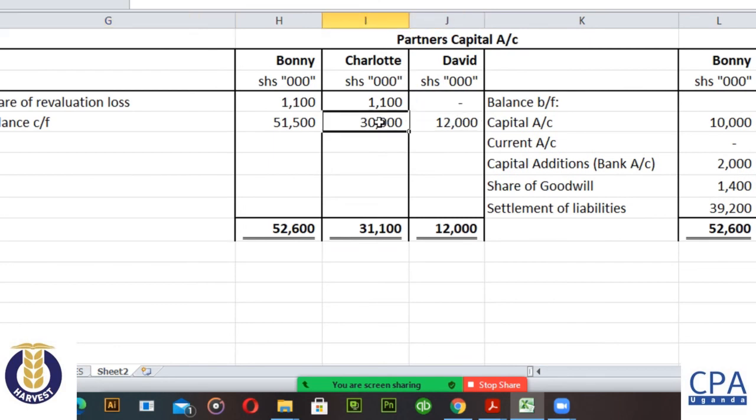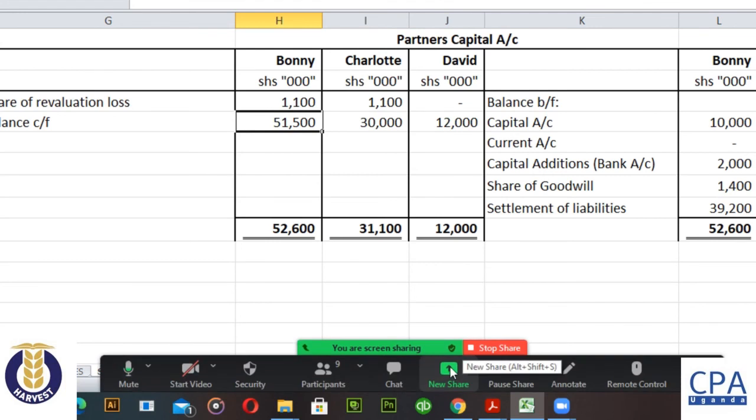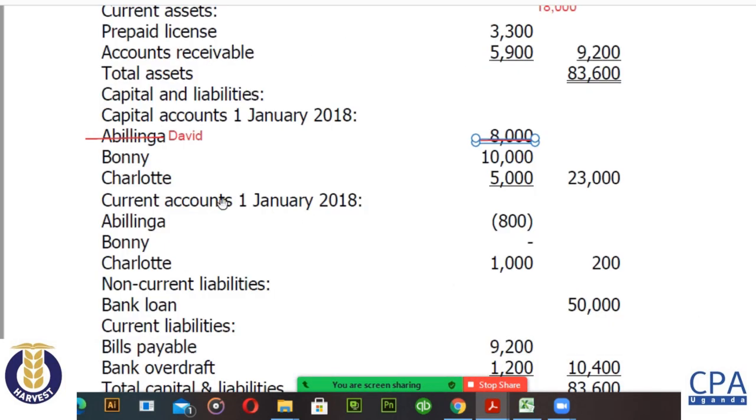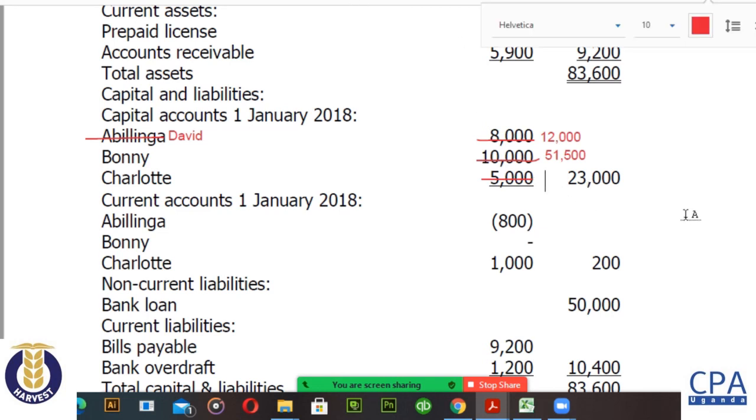Charlotte is going to be 30,000. Bonnie, we said is how much? 51,500. So that's what you're going to have here. Then Charlotte is going to be 30,000.